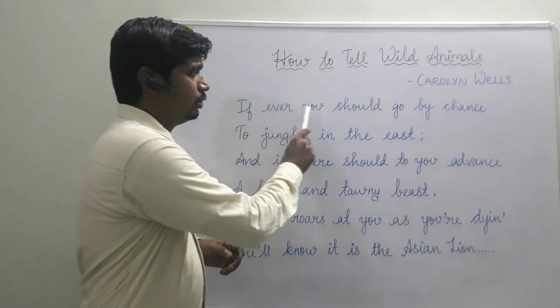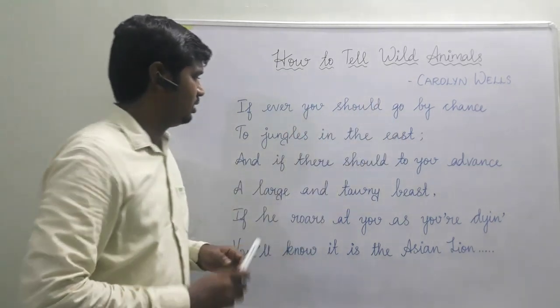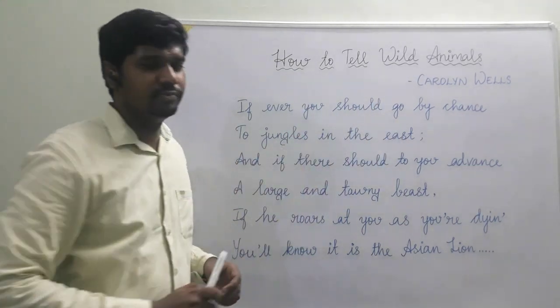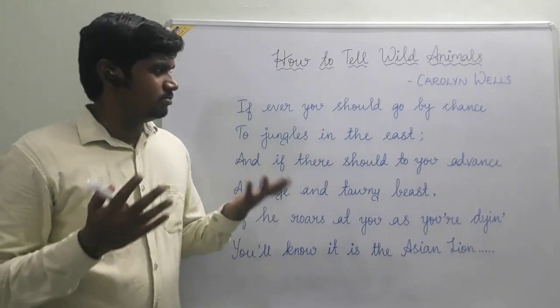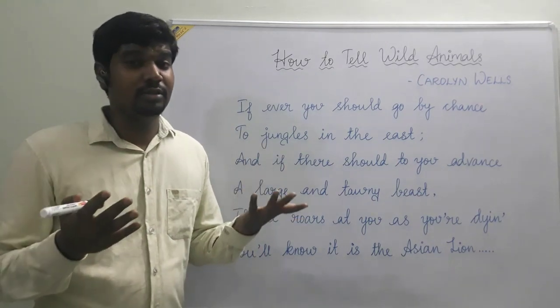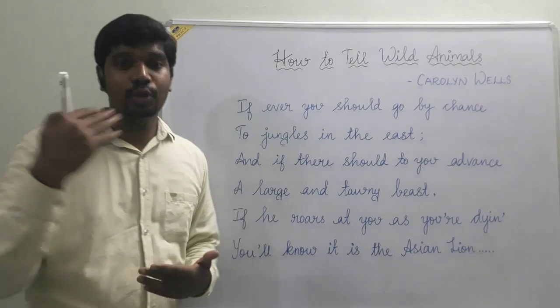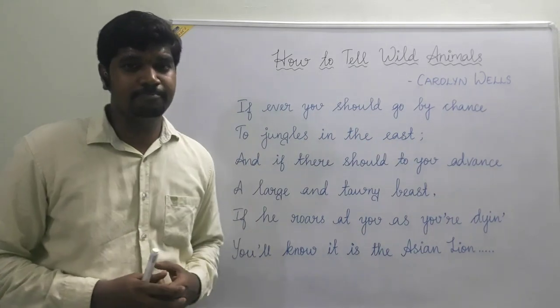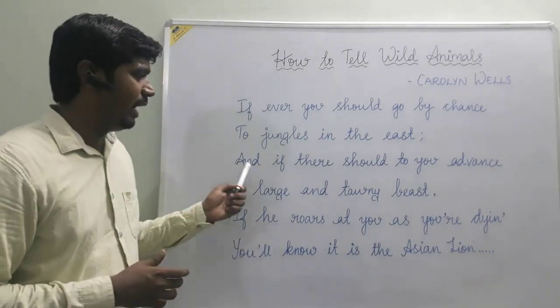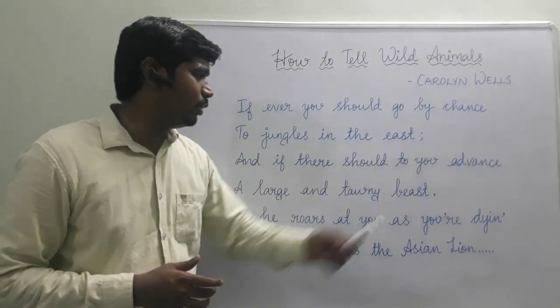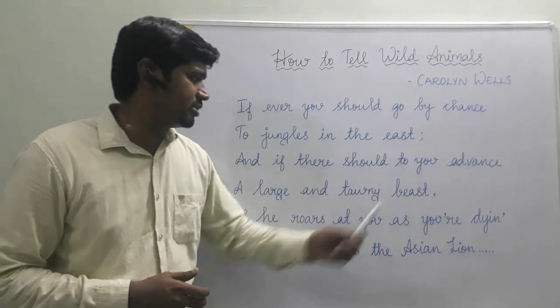If ever you should go by chance to jungles in the east, which means by chance, if you are ever forced to go to the jungles in the eastern side, to the eastern jungles, and if there should to you advance a large and tawny beast.